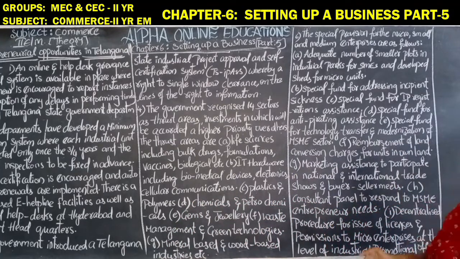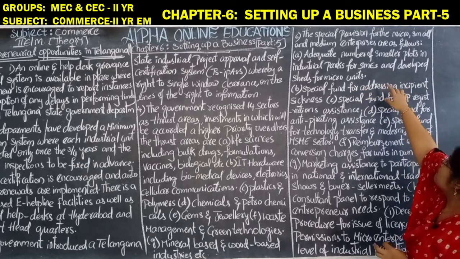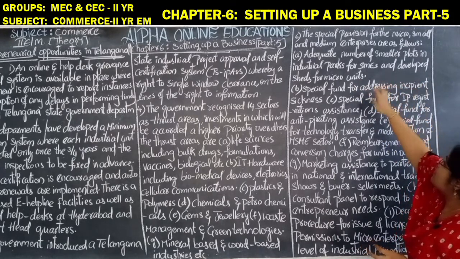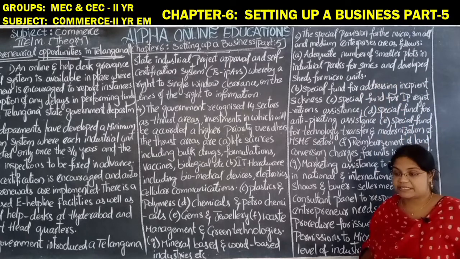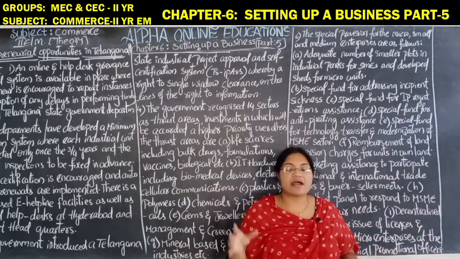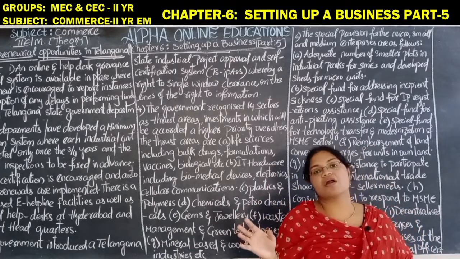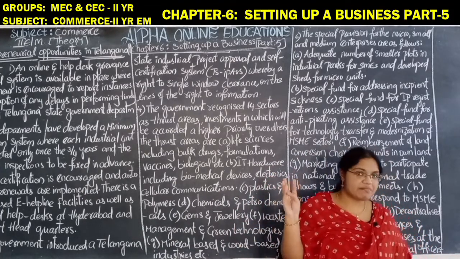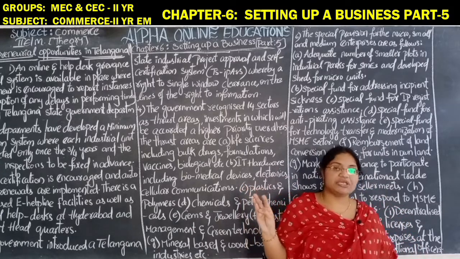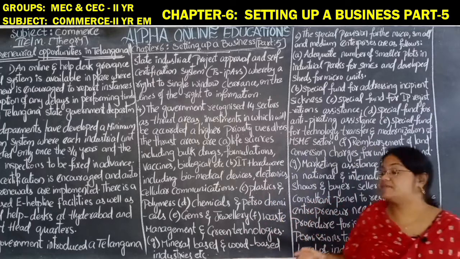Let us see what those are. Adequate number of smaller plots in industrial parks for small and medium enterprises, and developed sheds for micro units. Okay. In the industrial park, there are some plots allotted for the small and medium enterprises or industrial units, and for the micro units there are industrial sheds.